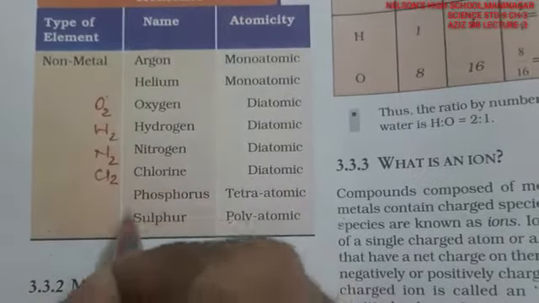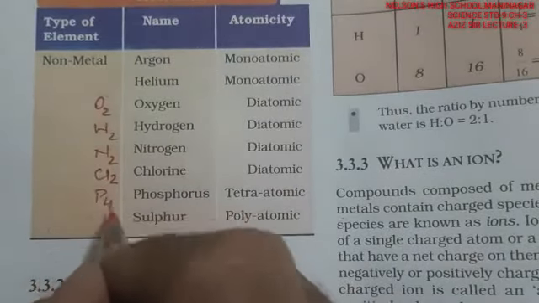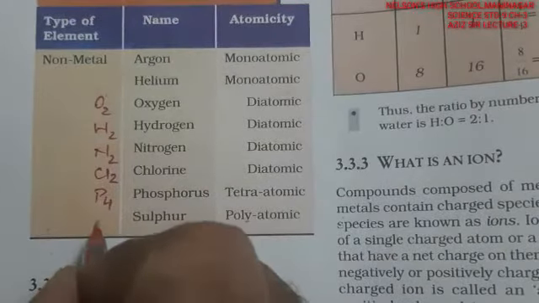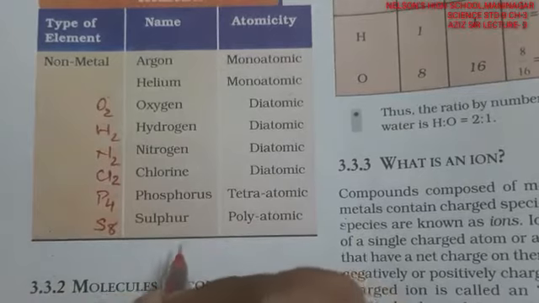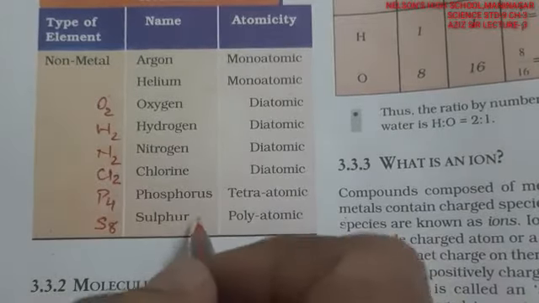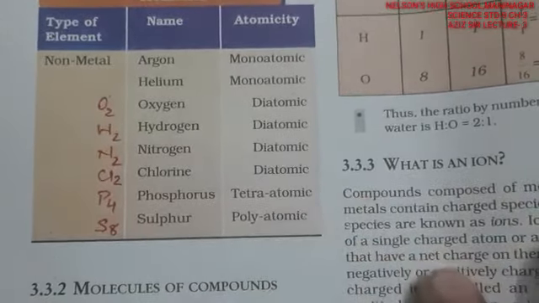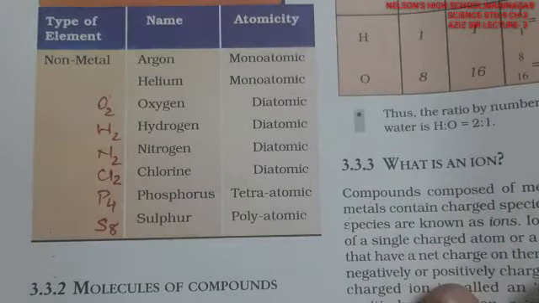Chlorine is Cl2. Phosphorus is P4, so this will be tetra. Tetra means 4. And sulfur is poly. More than 5 we generally call poly, but sulfur generally forms S8. That is called an octa molecule, octa formation.